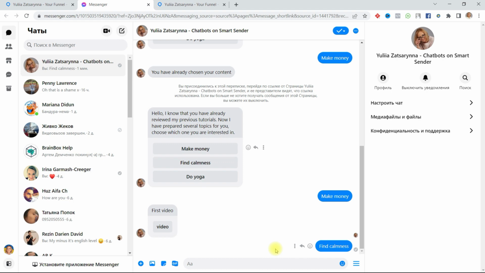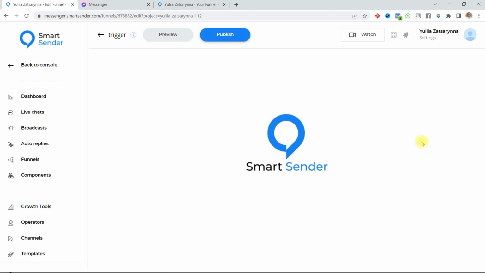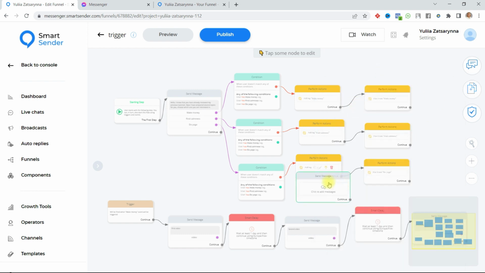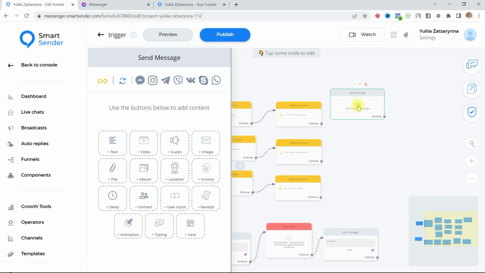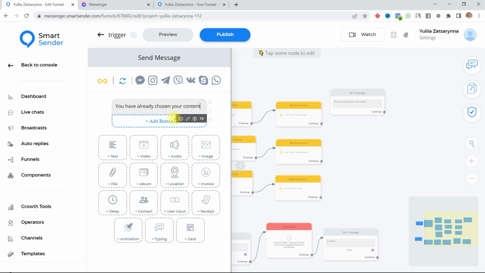If I click the second button, for example find calmness, I don't receive anything. I can add, for example, text, so that I can receive another message for my 3 buttons. Okay, for example, send message, I need to add early. For example, I add the text: you have already chosen your content.